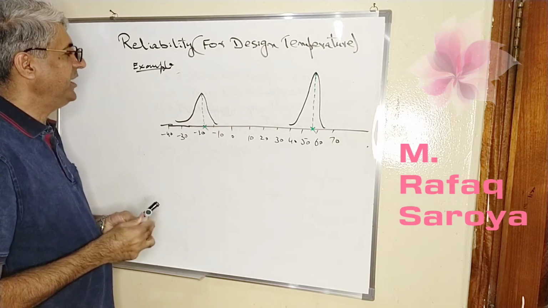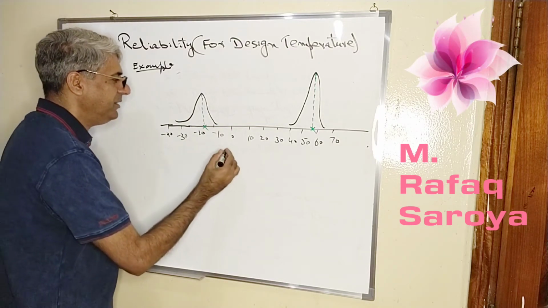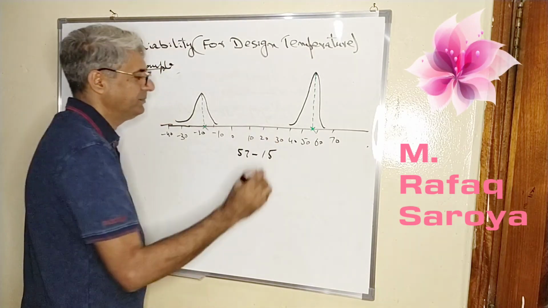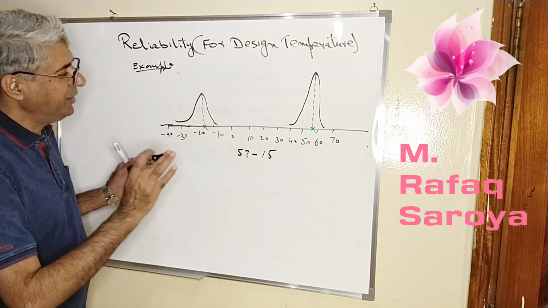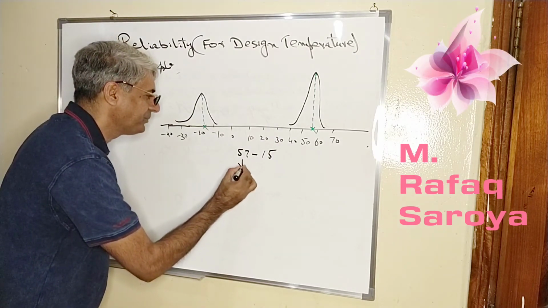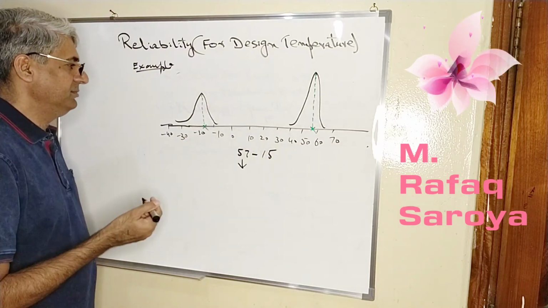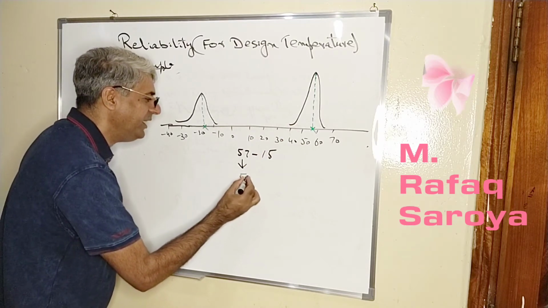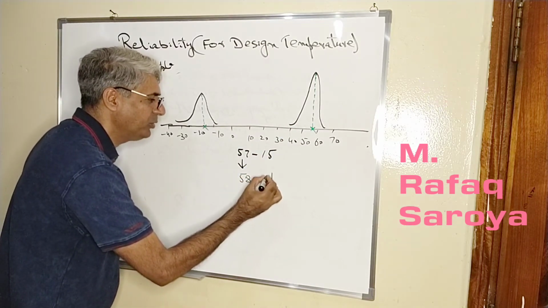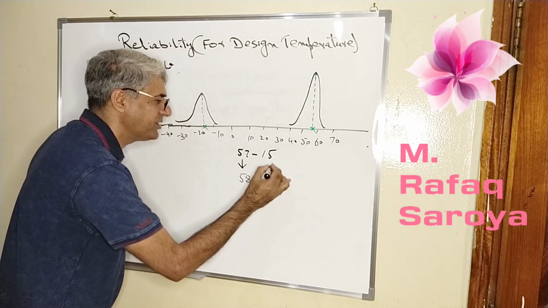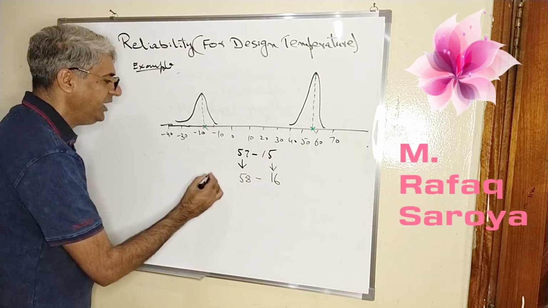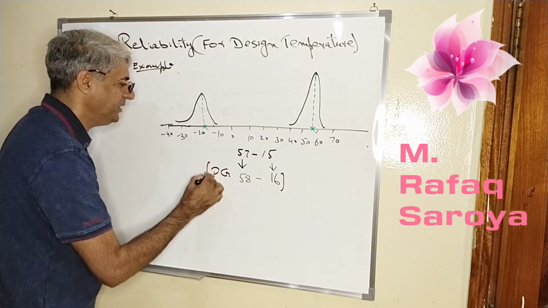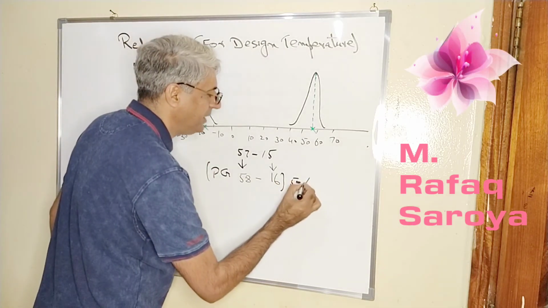As I go from this data, my range will come 57 minus 15. As I have already explained to you, 57 is nothing. We will go to one grade higher, which is nearest to this one, and this nearest is 58. And for the lower temperature, we will go to the next lower stage, it is minus 16. So from here, we are getting this grade of the bitumen, PG 58 minus 16. It is going to give us 50% reliability.